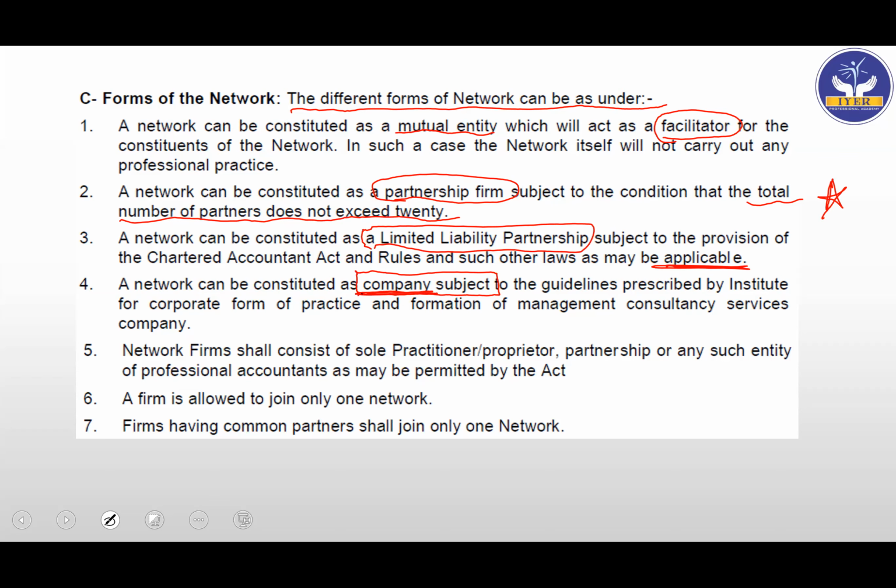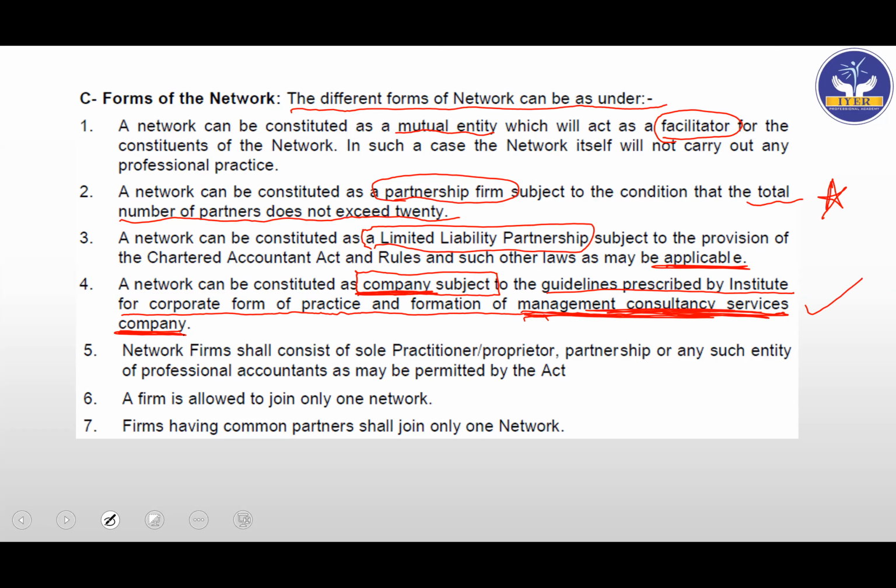Generally, you don't see a CA company, you see a CA firm. But if you're providing services which are of a nature where forming a company is of no harm, then they are saying that the guideline prescribed by the Institute for corporate form of practice and formation of management consultancy services company can be followed. So again, only for this area and areas of like nature, they have said that we can form a company. So again, very important from exam perspective, be very, very careful.